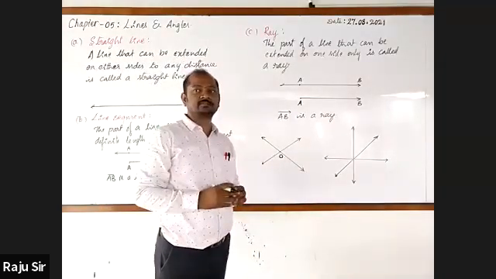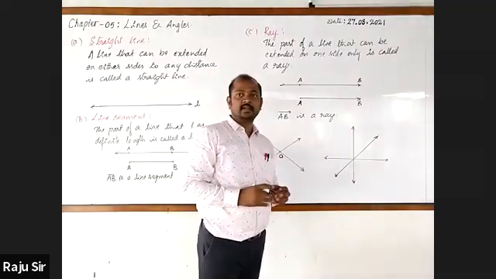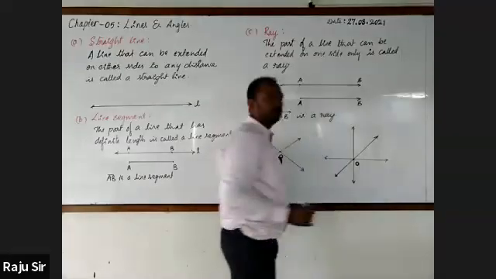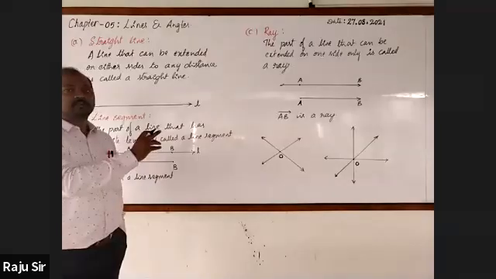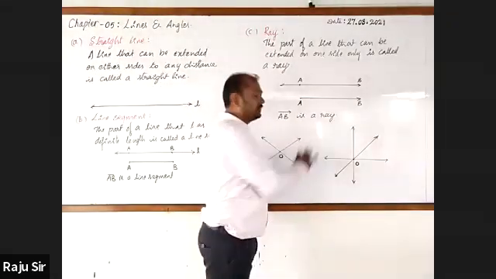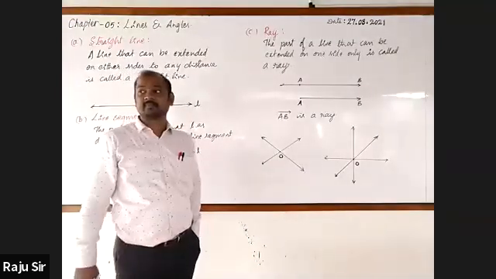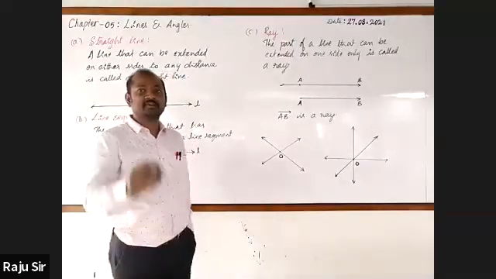Three lines. All three lines have intersected at a point. I call this point O. What do you call three or more lines which intersect at a point?